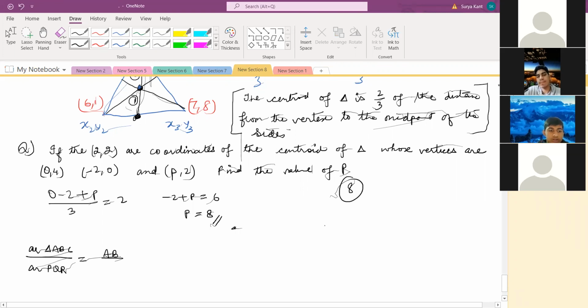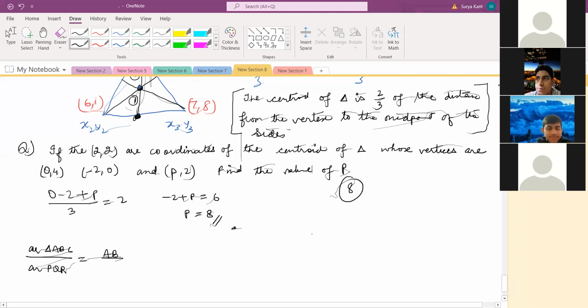Area by Heron's formula will take your whole day. First you find all the distances, this is not for MCQ questions, right? That will take a long time compared to this.